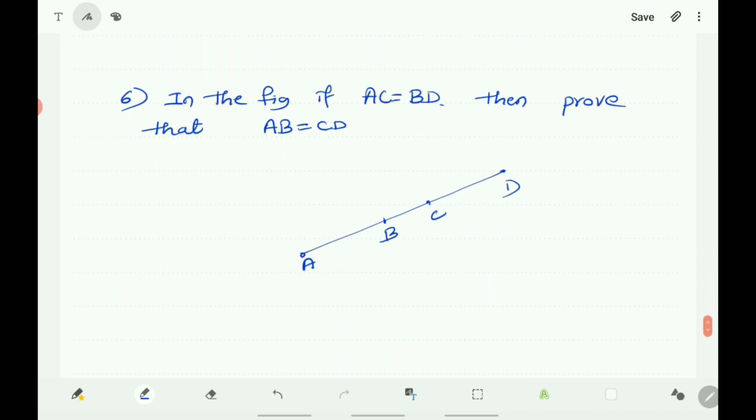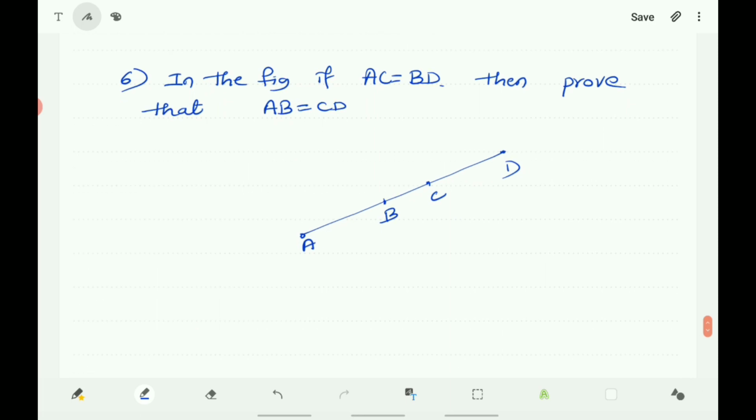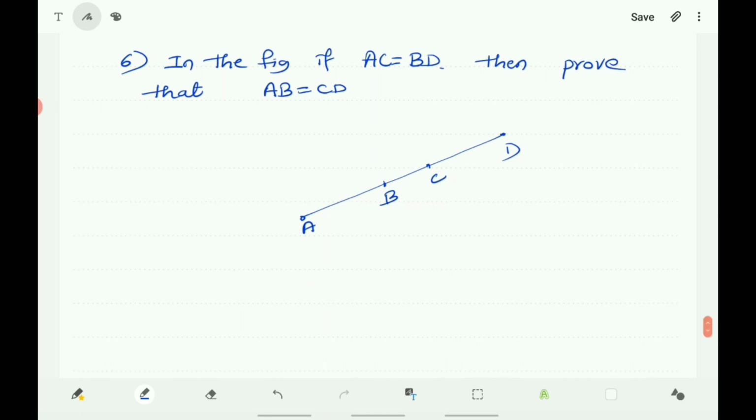Next, let us take the sixth question. In the figure, AB is equal to CD, that you have to prove. What is given here? It is given that AC is equal to BD. Here we have to prove that AB is equal to CD.